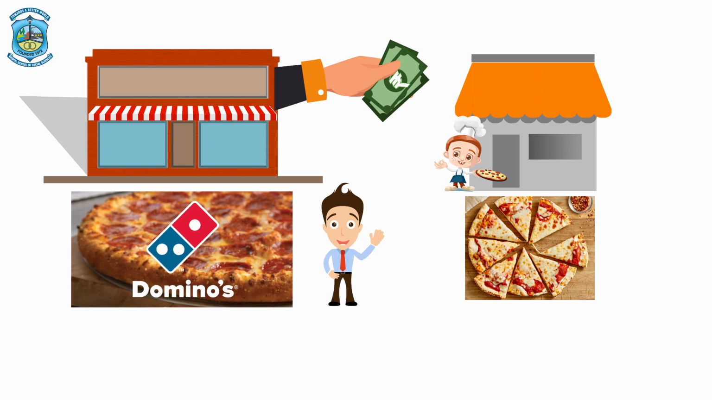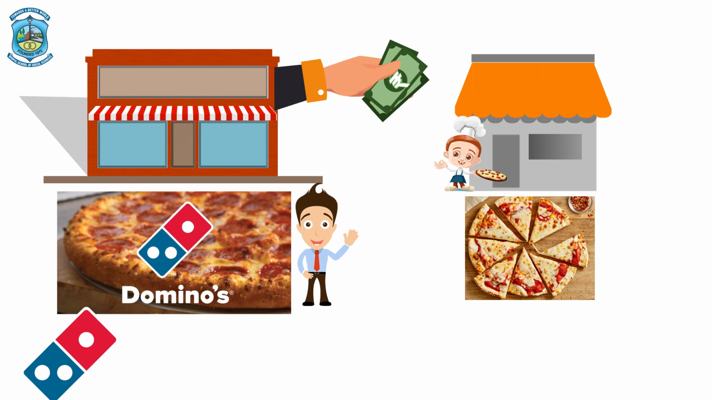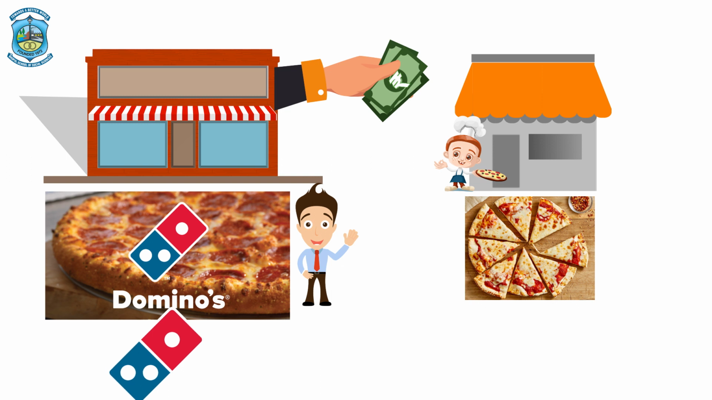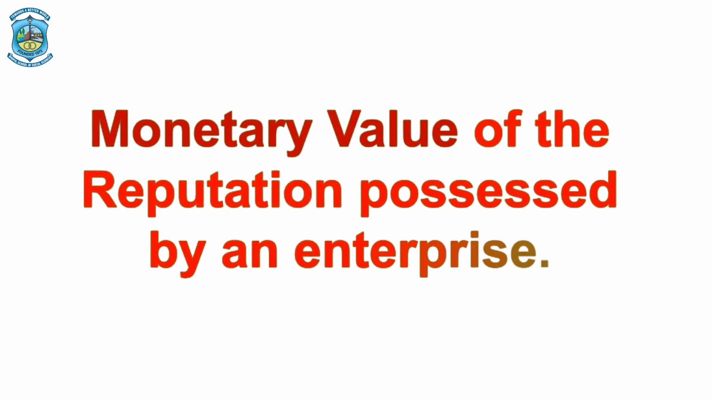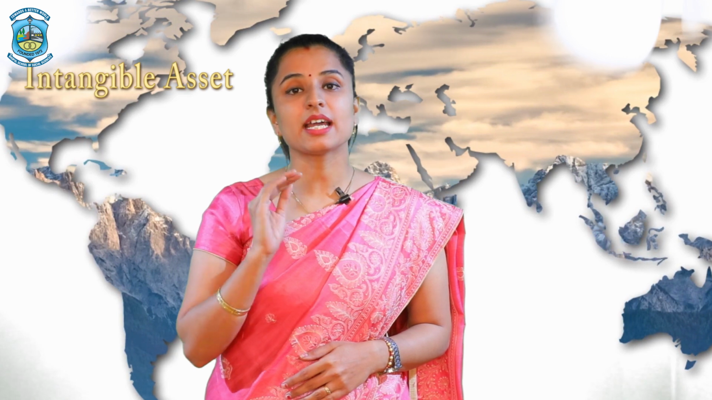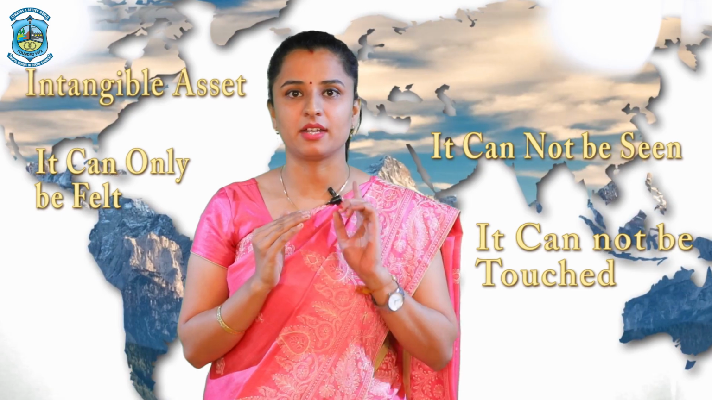Why? Because according to you, Domino's is having a brand name, or in technical terms we say that Domino's is enjoying its own goodwill. So, we say that if somebody is earning something more than the normal profits which the industry as a whole is going to earn is goodwill. So, we can conclude goodwill means monetary value of the reputation or image of the business. Now, goodwill is an intangible asset. Intangible asset means it cannot be seen, it cannot be touched, it can only be felt.